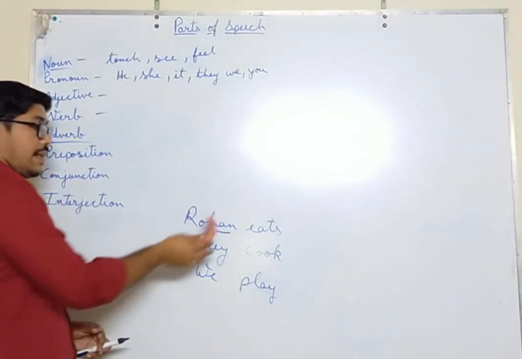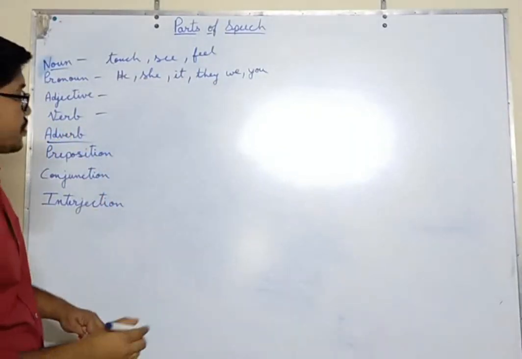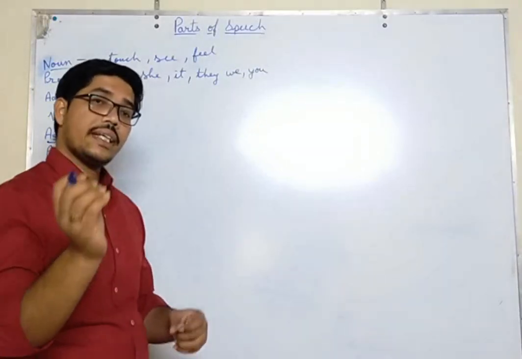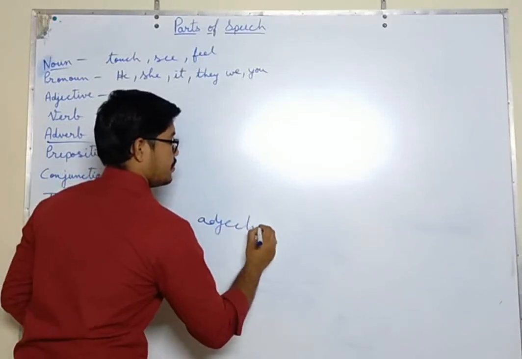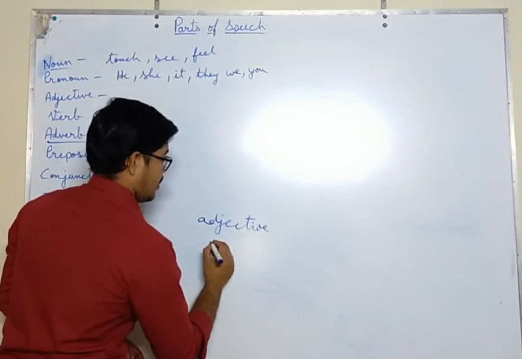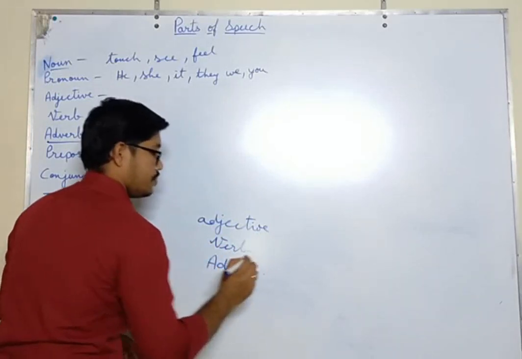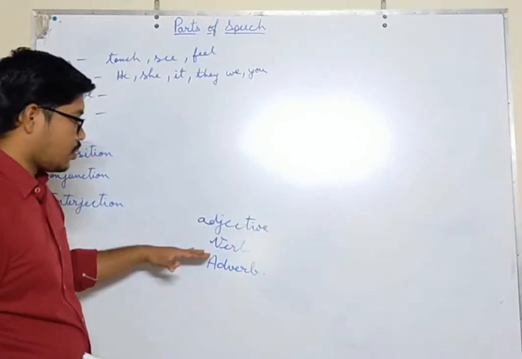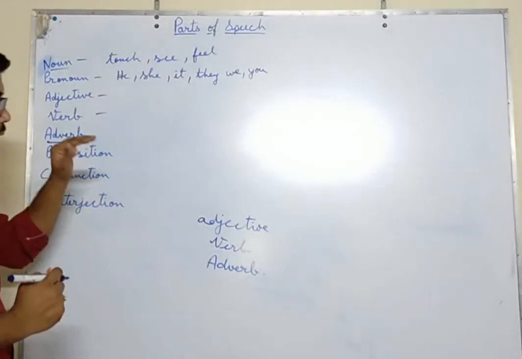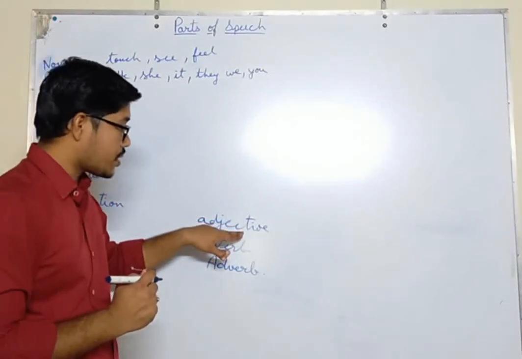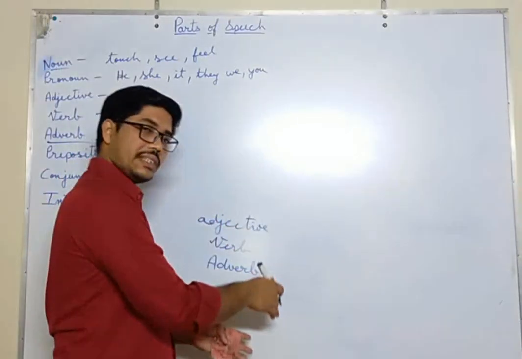See, this is very interesting. Many are having doubts in adverb. So let us see it. What is an adverb? An adverb is a word that gives us more information about an adjective, a verb, as well as another adverb. Now I think you will have some doubts. We will see it in detail. An adverb is a word that gives us more information about an adjective, about a verb, and about another adverb. We will see it in examples.